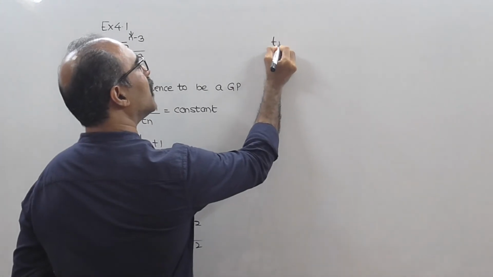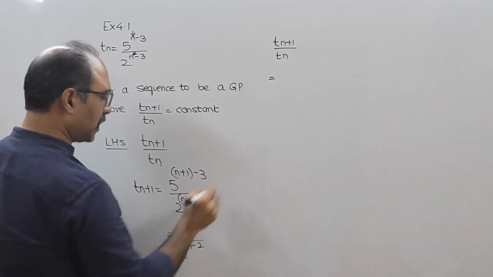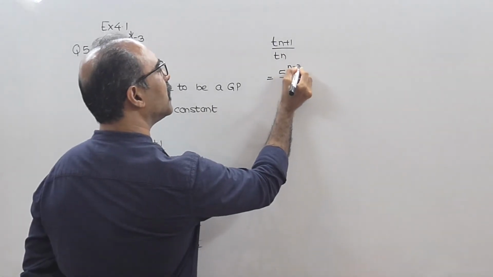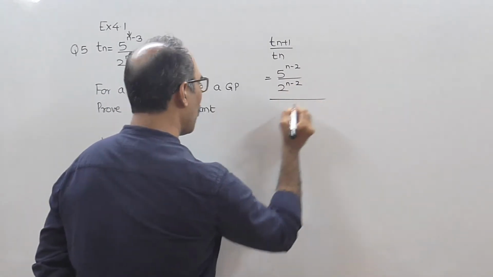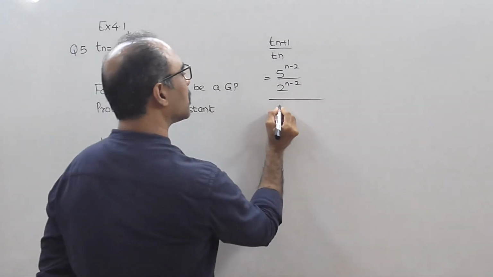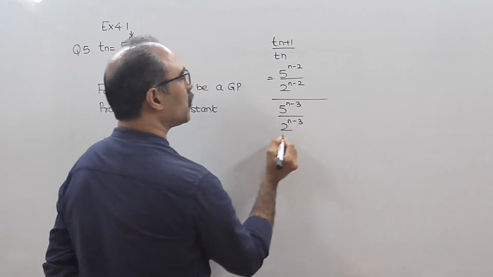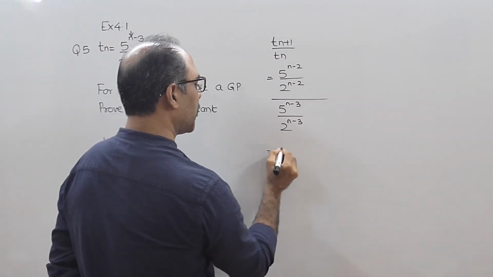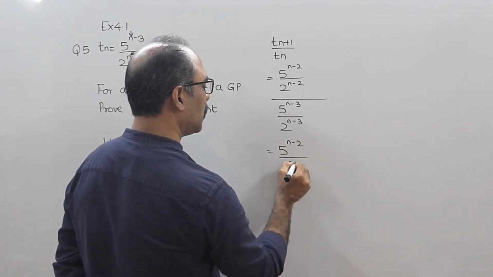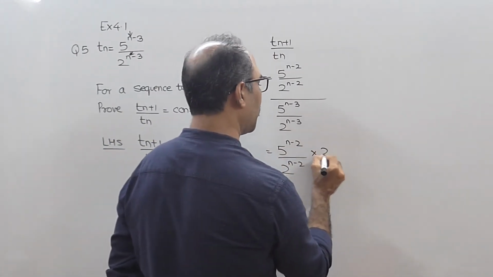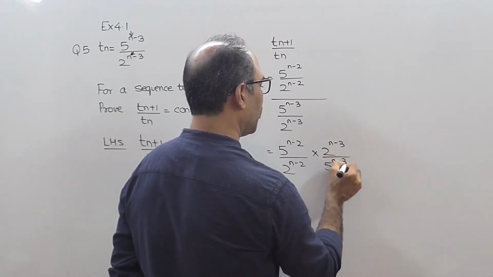Okay, now I will try to do tn plus 1 upon tn. What is tn plus 1? I think it is 5 raised to n minus 2 upon 2 raised to n minus 2, the whole upon tn. tn क्या है? 5 raised to n minus 3, 2 raised to n minus 3. So this becomes 5 raised to n minus 2, 2 raised to n minus 2 multiplied by 2 raised to n minus 3, 5 raised to n minus 3.